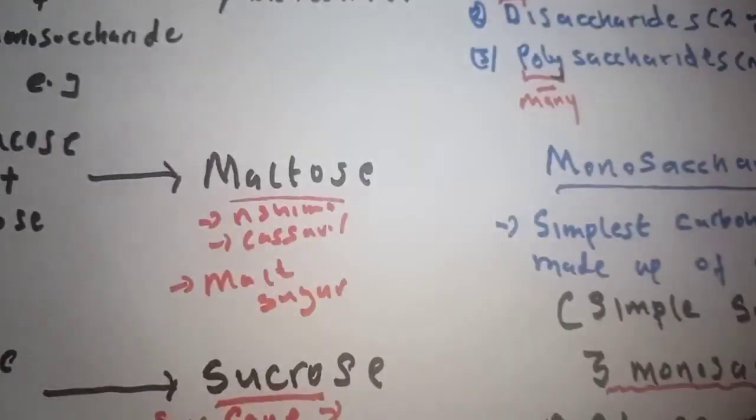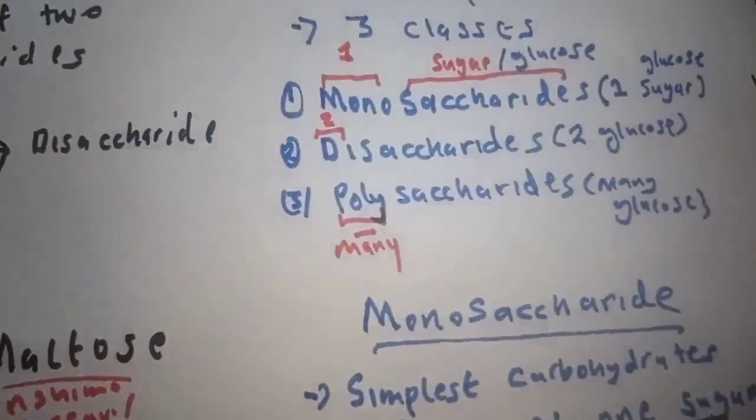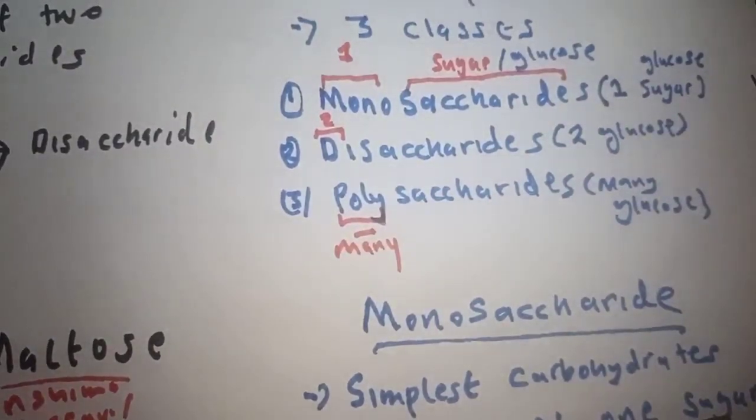So that's all for this video. In our next video, we said there are three types. We've looked at monosaccharides and disaccharides. So in our next video, we'll talk about polysaccharides, which are made up of many sugars.